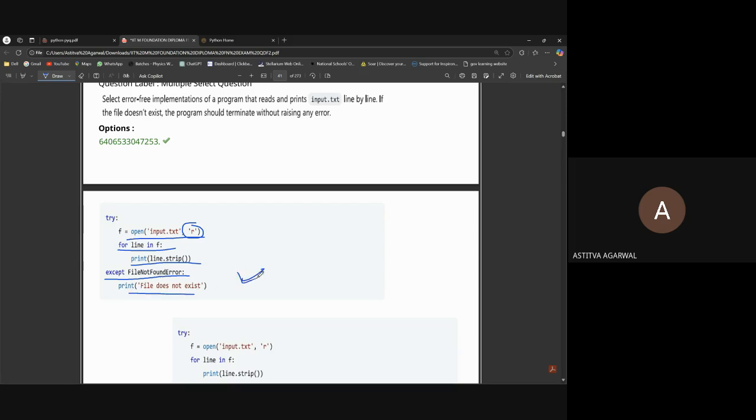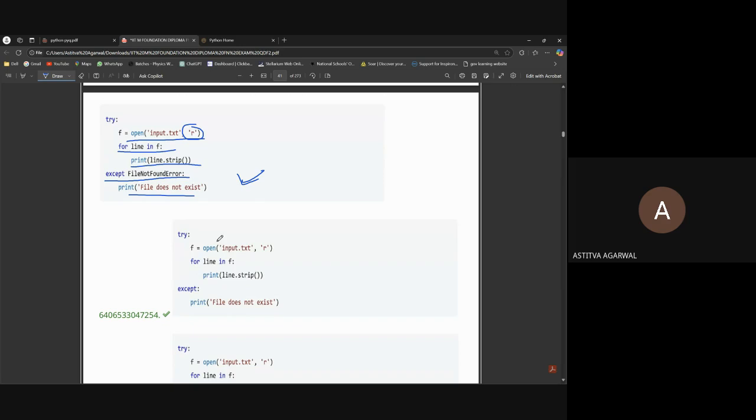So it will terminate without raising any error. And if an error is raised, it will be file not found. Okay, here also: try, open, for line in f, print line, except FileNotFoundError.